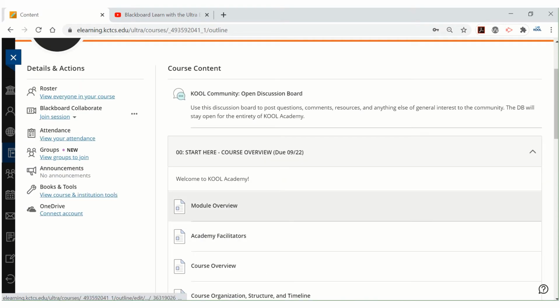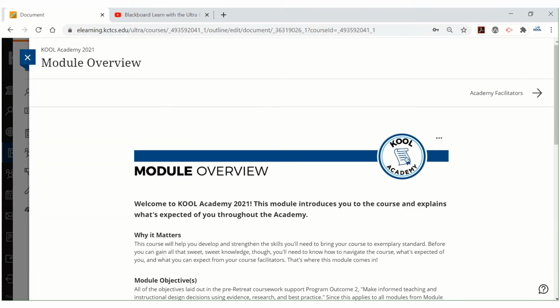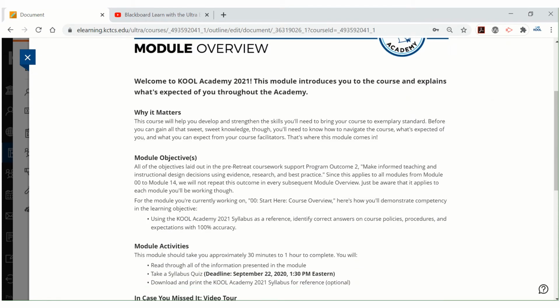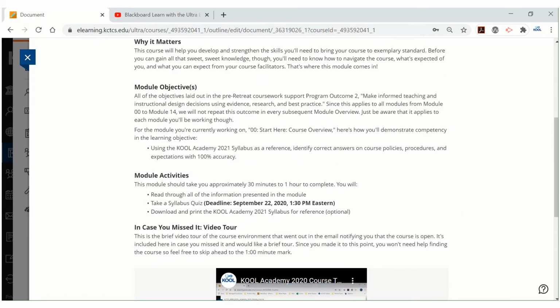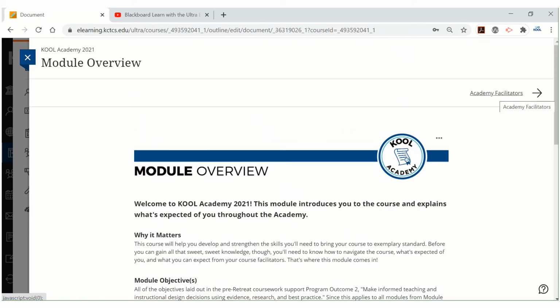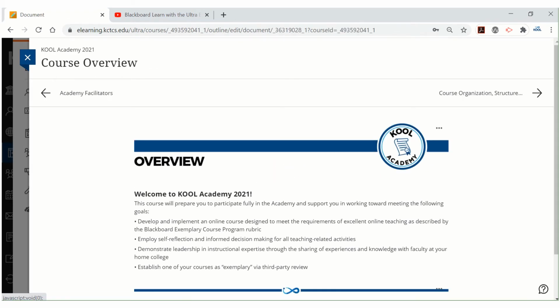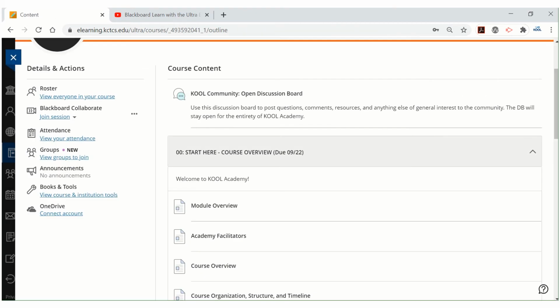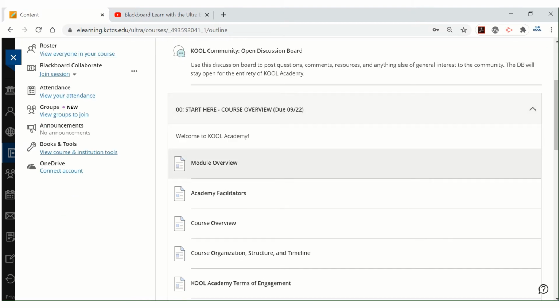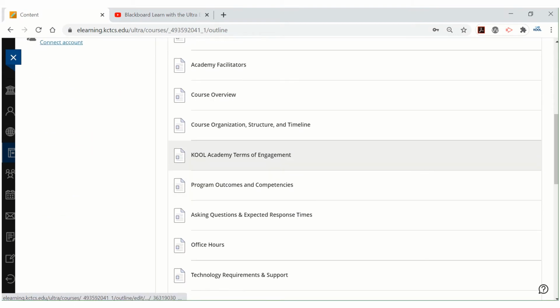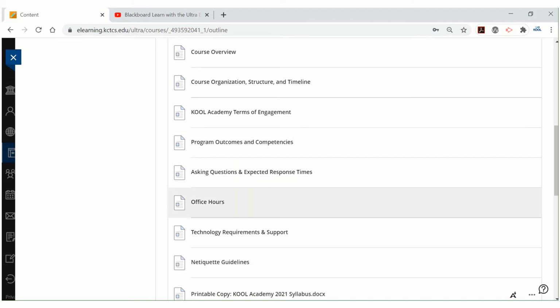Let me click on the module overview and just show you, for those of you who are not familiar with Ultra, how you navigate around. This is simply a question of scrolling, reading, watching videos, and then using either navigation arrows to move throughout the course, or you can actually just close the open window that you have and access things in your course content list. Okay, so especially for this first module, it's a lot of just reading everything that's in here very carefully.